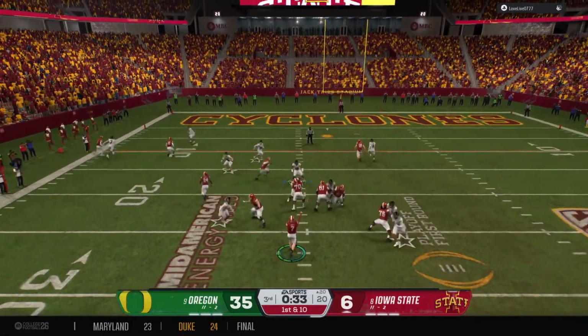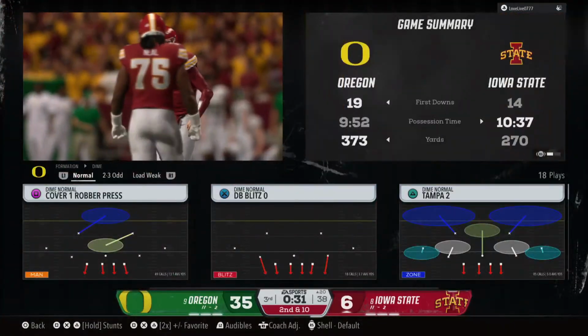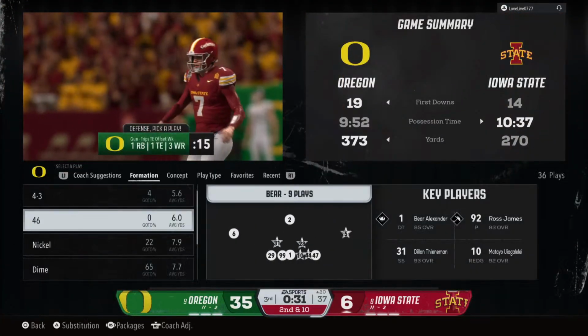Here comes a throw from the red zone. Physical defending. That one falls incomplete. Brings up 2nd down.